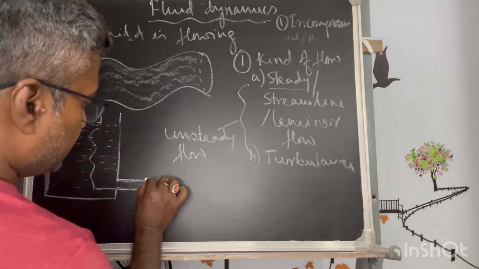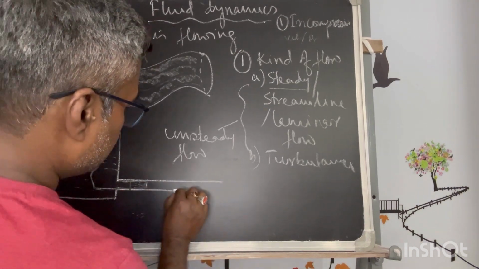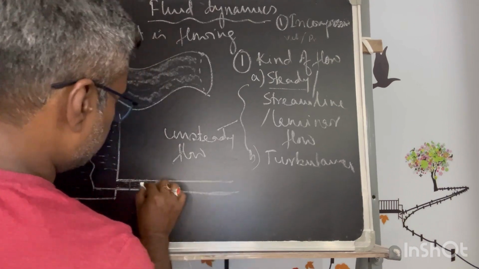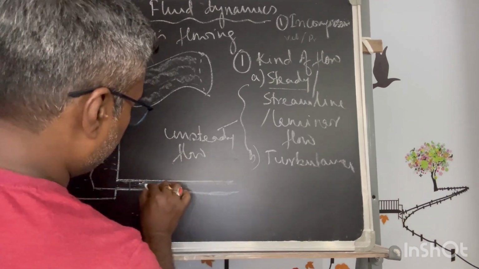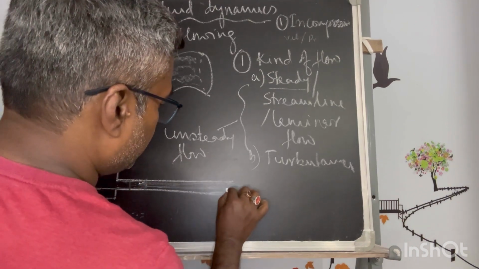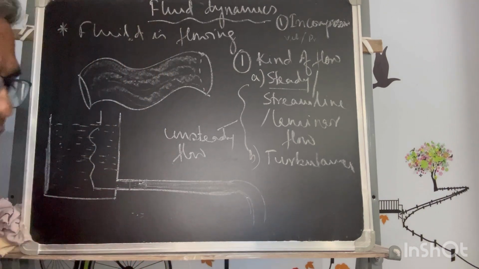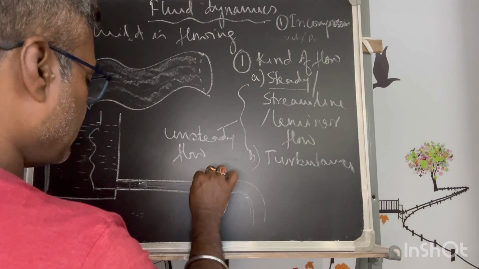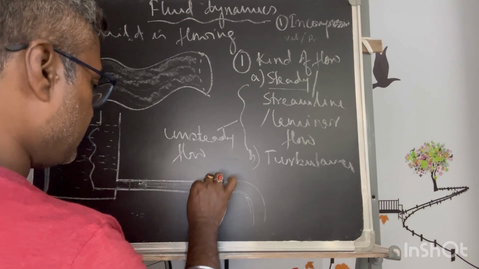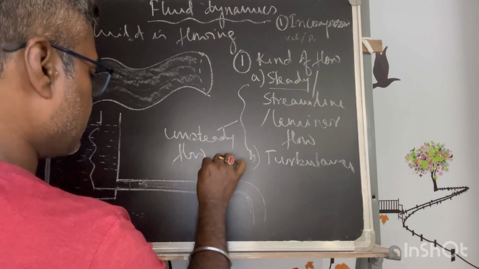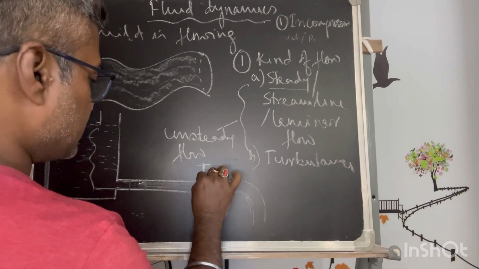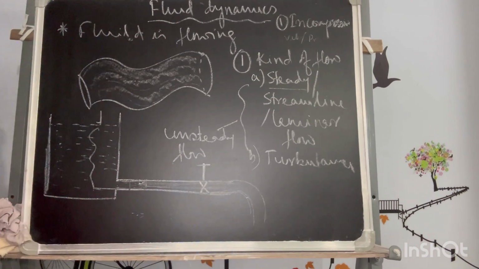Let's say this pipeline is being extended a bit, and this water, without restriction, will flow in a uniform manner. But let's say there is a valve in this path. There is a valve or restriction, you can say.